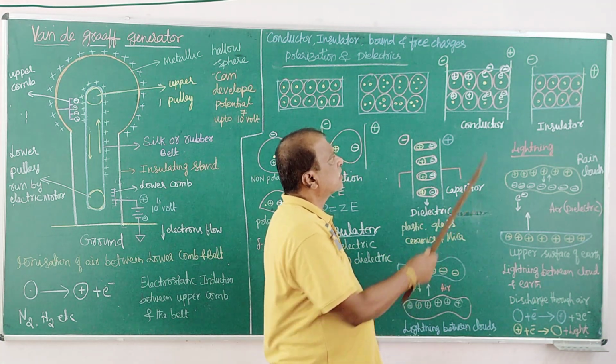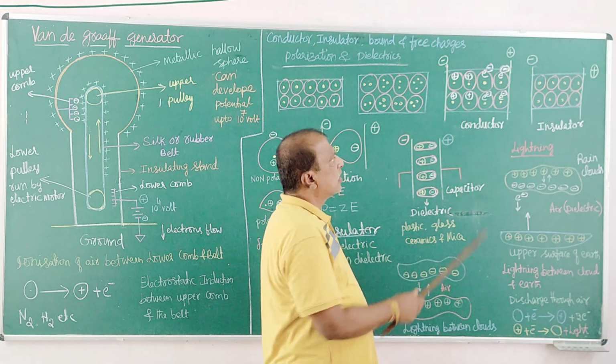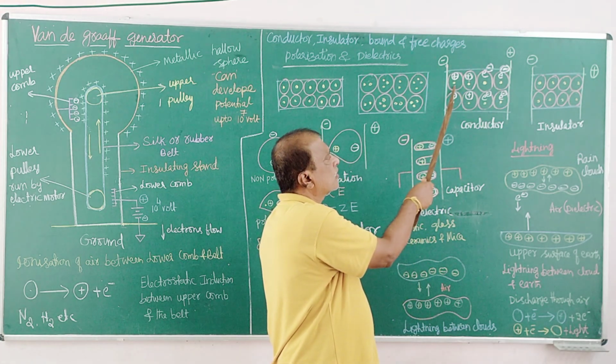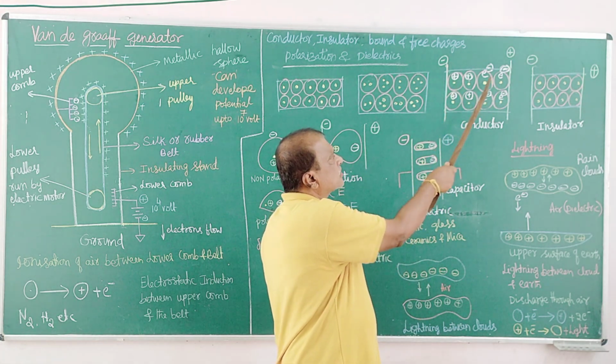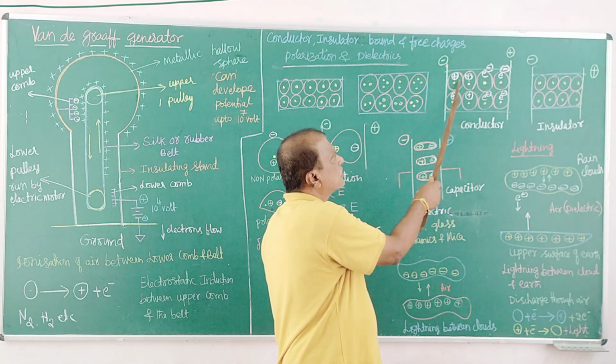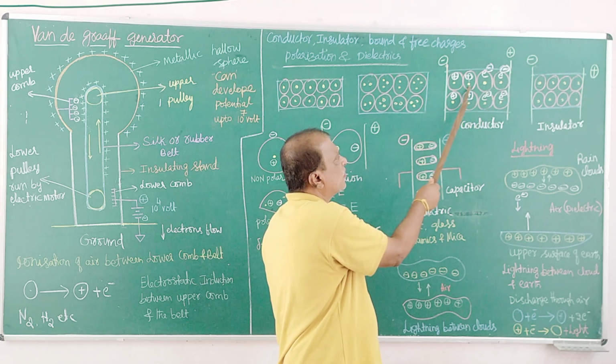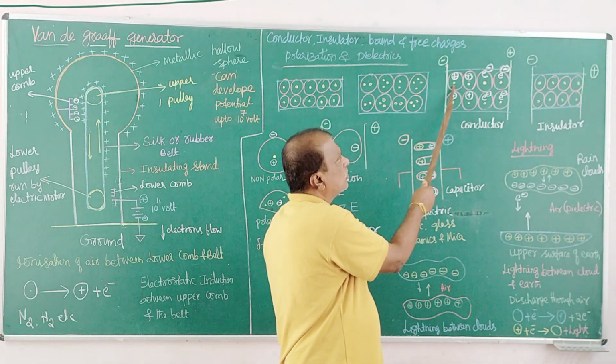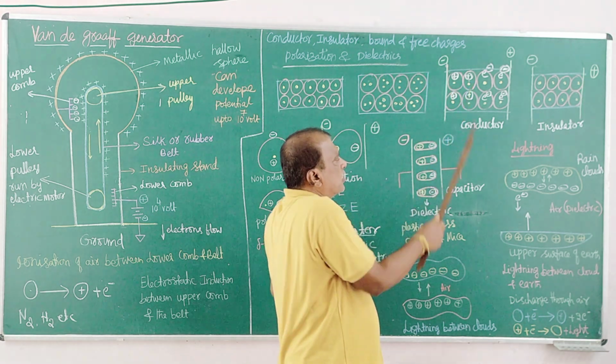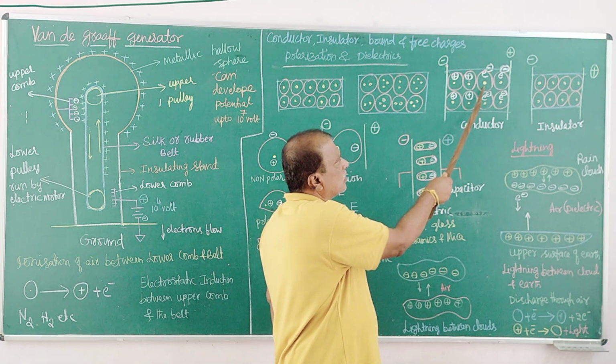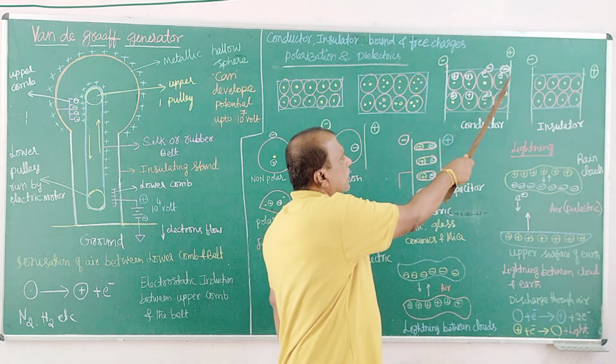Under these conditions, those electrons leave the parent atom and occupy the next adjacent atom. The atom becomes electron deficient, so it has positive charge because of excess protons. Here there is excess electron, so negative charge.